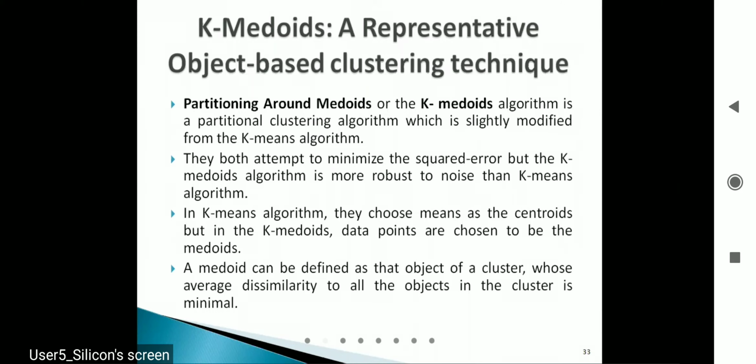Object of a cluster whose average dissimilarity to all the objects in the cluster is minimal. That means it is uniformly distributed. So it's an object inside that particular cluster whose average dissimilarity to all the objects inside the same cluster is minimum. So that data point can be considered as a midpoint. It's an object inside a cluster from where the average dissimilarity to all the remaining objects inside that particular cluster will be minimum. So that particular data object will be called a midpoint.